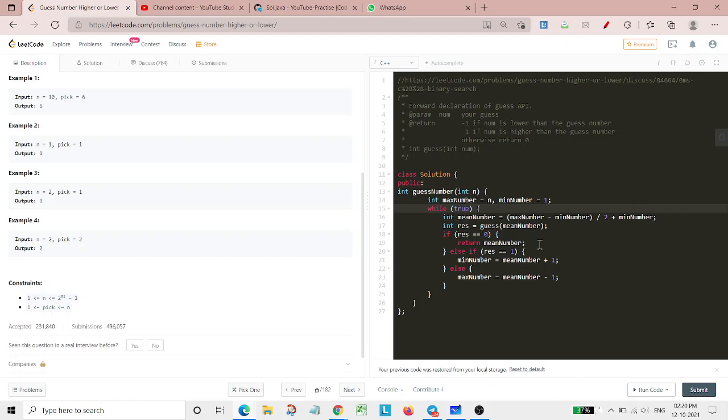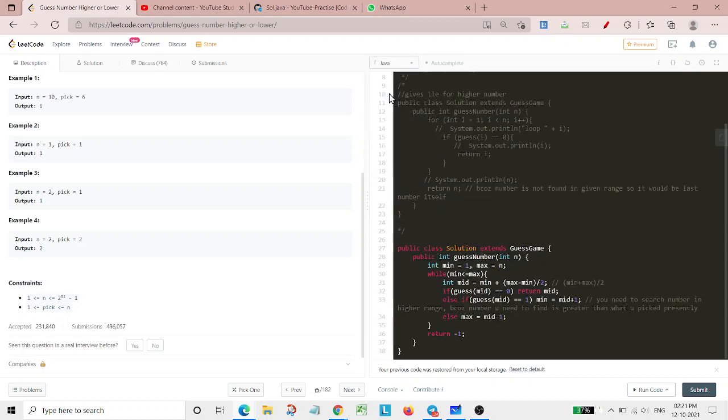If it equals 0, then I simply return the mid number, and if it equals 1, then I change my min number to mid number plus 1, else max number equals mid number minus 1. It keeps doing this until the conditions are satisfied. This is what I would bring for C++.